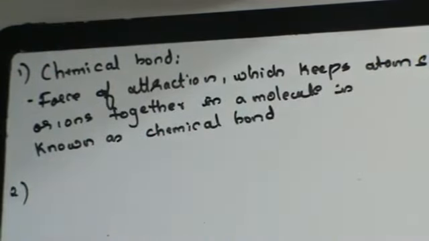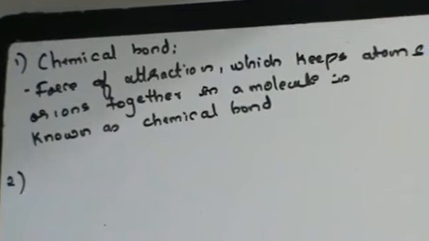Next, let's see what the electronic theory states. The electronic theory of valency was propounded in 1916 by a scientist called W. Kossel. He says that only the electrons in the valency shell take part in bond formation. We've already learned this in school also.